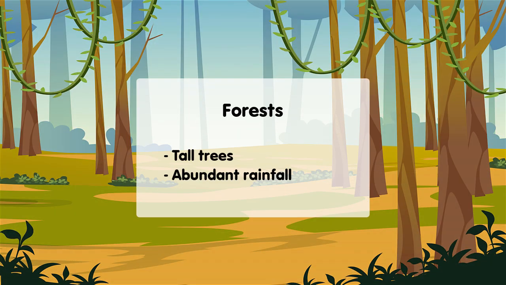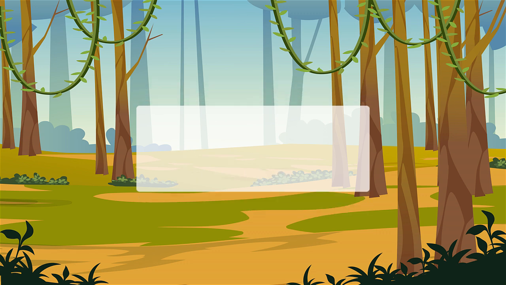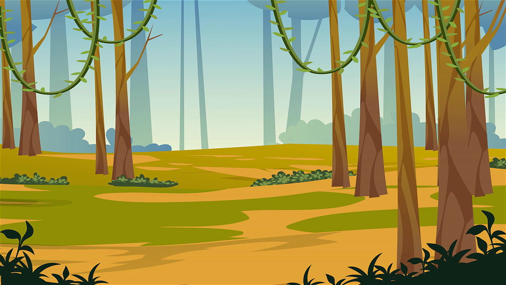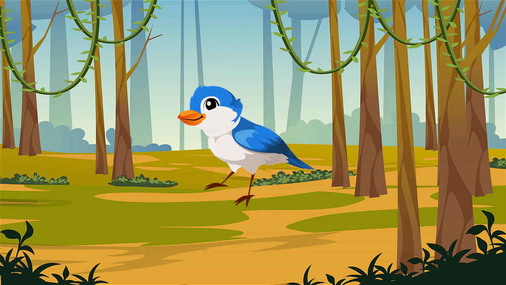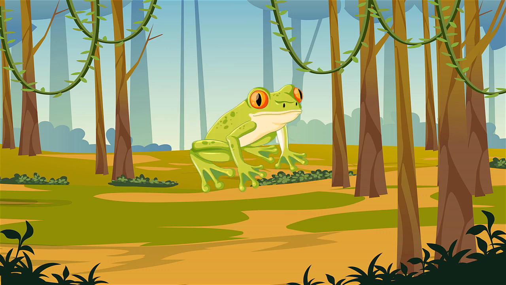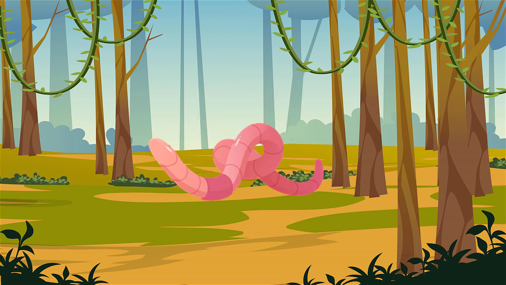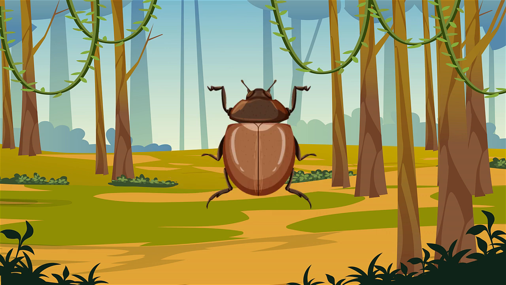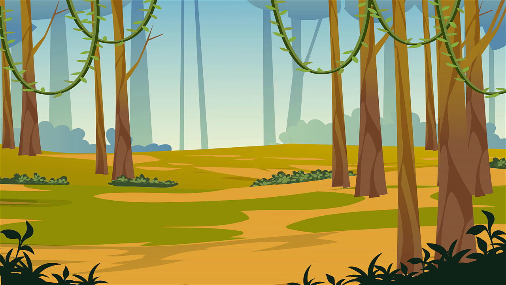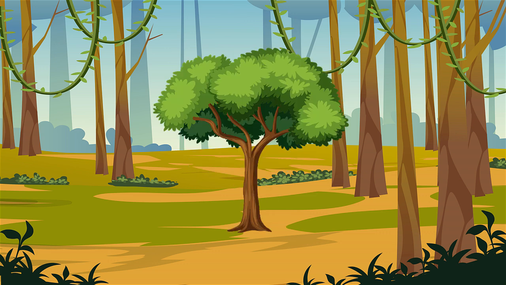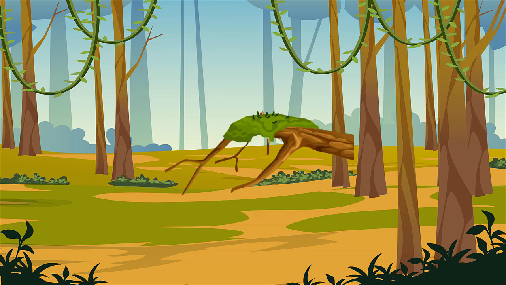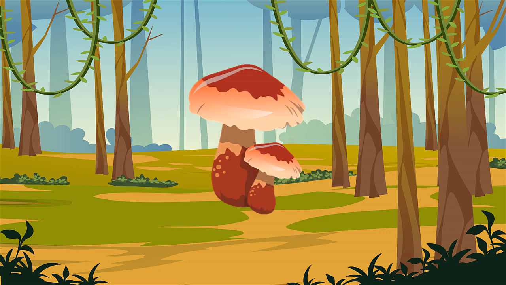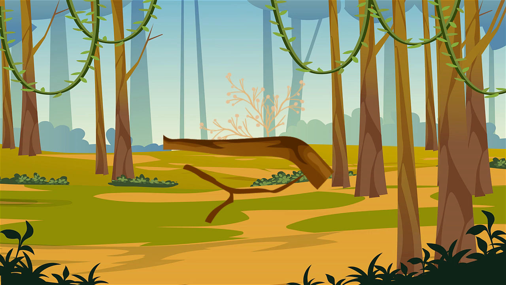A forest habitat is dominated by big trees of different species and abundant rainfall. Some animals that live here are bats, monkeys, snakes, squirrels, birds, lizards, frogs, chameleons, earthworms, and beetles. Some plants that can be found here are African walnut, mahogany, teak, oil palm, mosses, lichens, liverwort, fungi, and mistletoe.